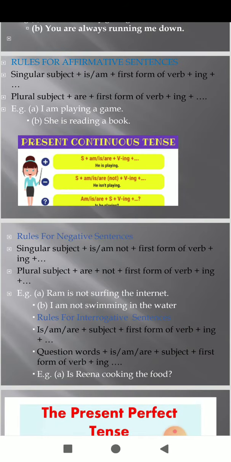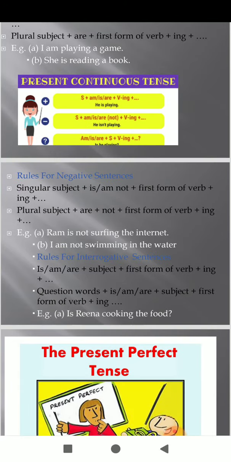And what about negative sentences? In negative sentences, is, am, are plus not will be there, plus the first form of the verb plus ing. And with the plural subject, are plus not plus the first form of the verb plus ing. Ram is not surfing the internet. I am not swimming in the water.